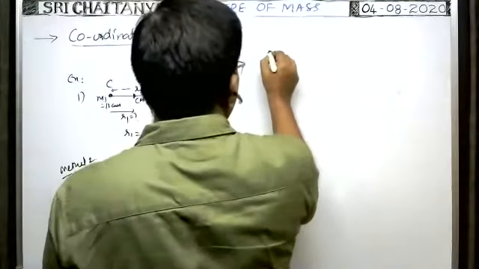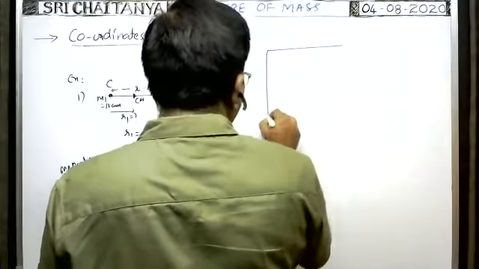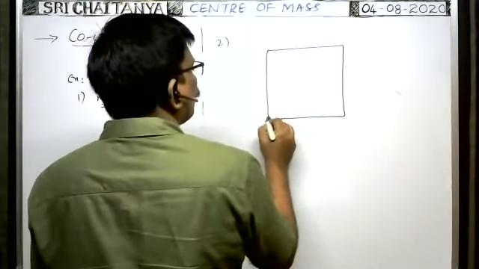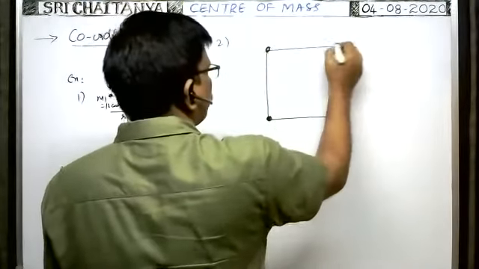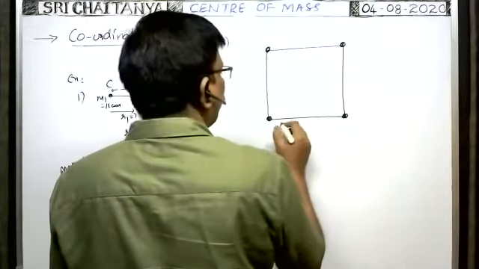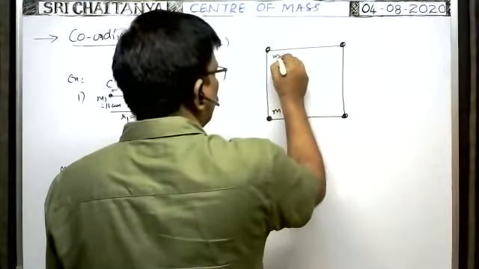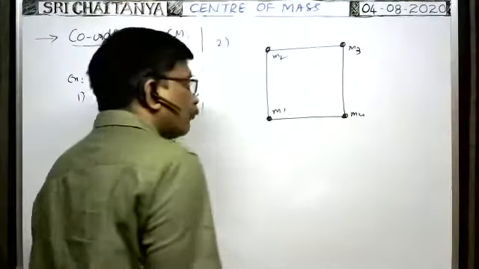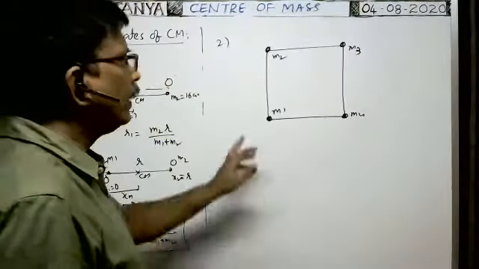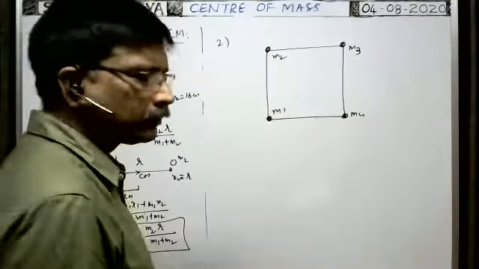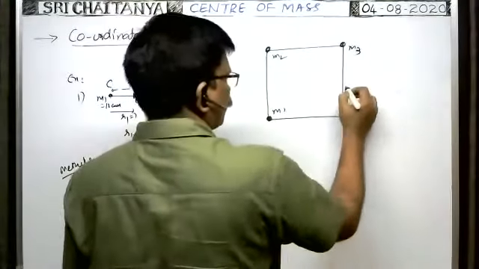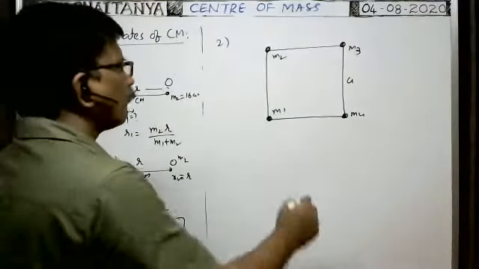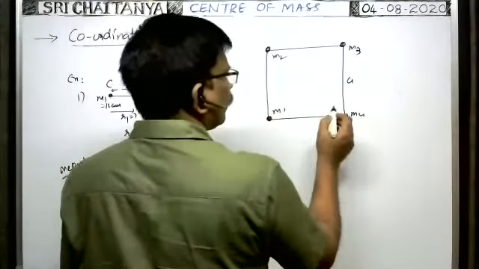Second one, suppose there are 4 particles in a system lying at the corners of a light square frame. Here are 4 particles M1, M2, M3, M4. These particles lie at the 4 corners of the light square frame, a square frame of negligible mass, with side a.